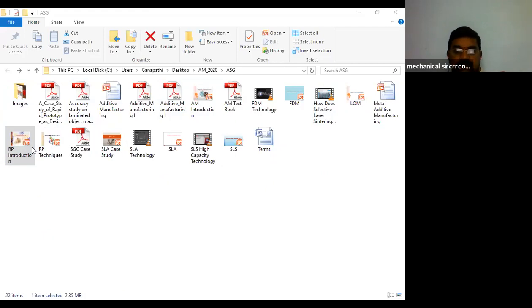Geometric modeling, tessellation, slicing, then product development. The figures will be there, so I will show clearly.